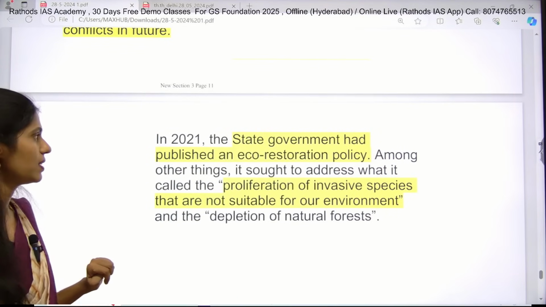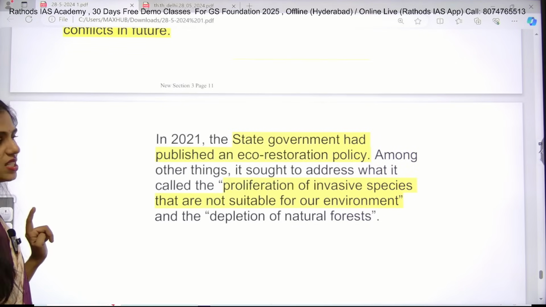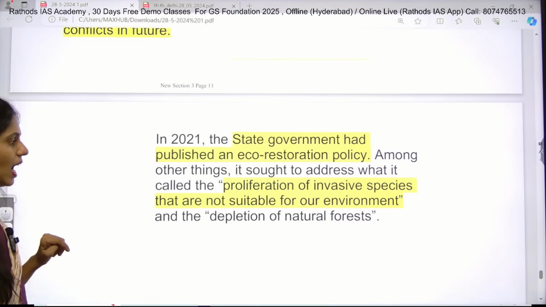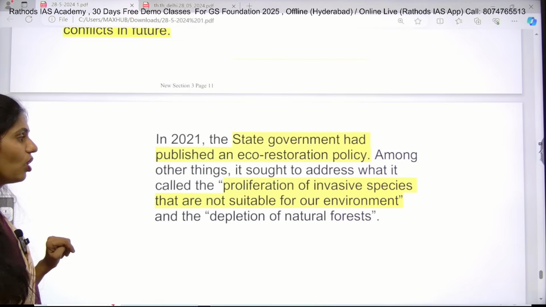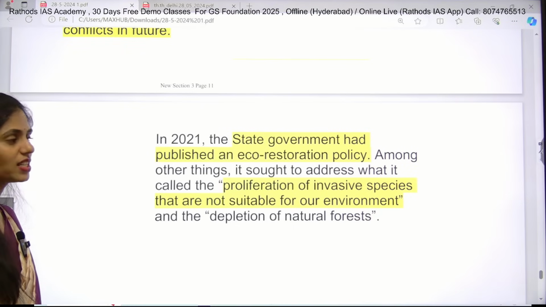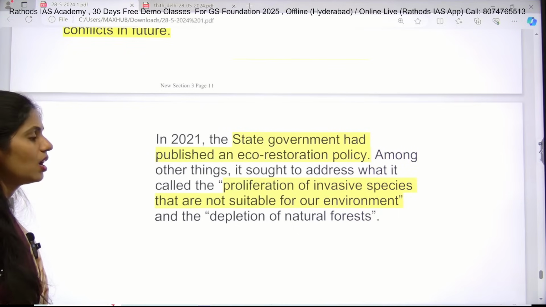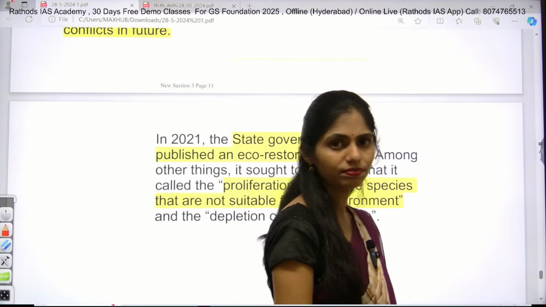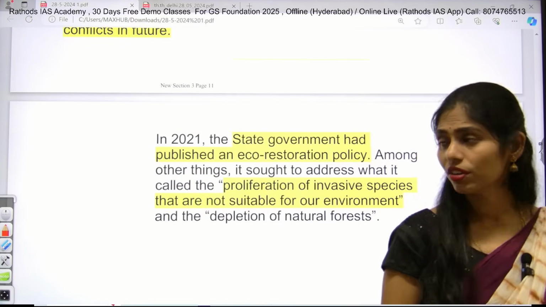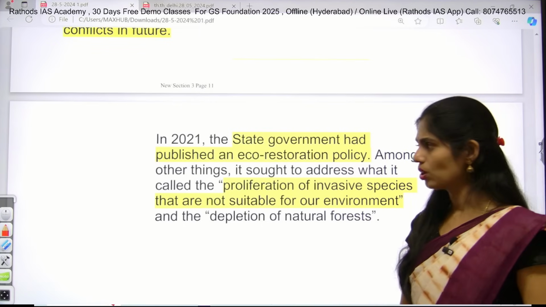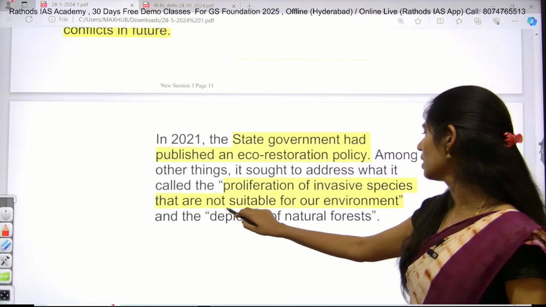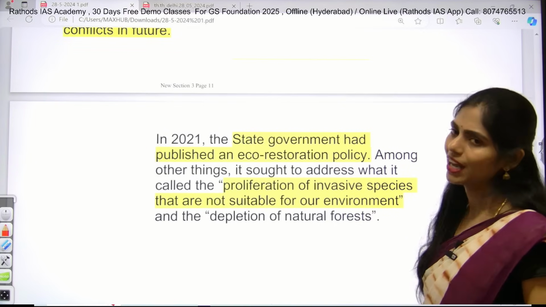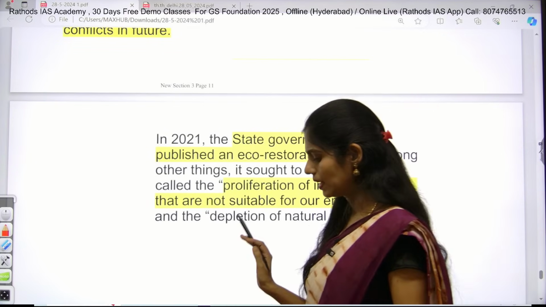In 2020, the state government had published an eco-restoration policy, and among other things they sought to address the proliferation of invasive species, because invasive species are not sustainable in the long run, right? So planting these plants is not good. They are not sustainable for our environment, and they even cause depletion of natural forest.